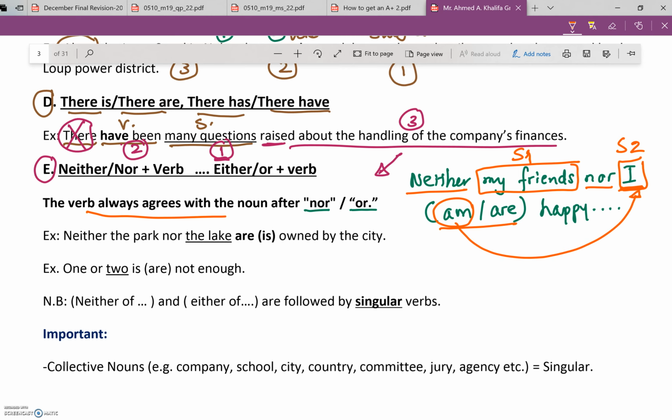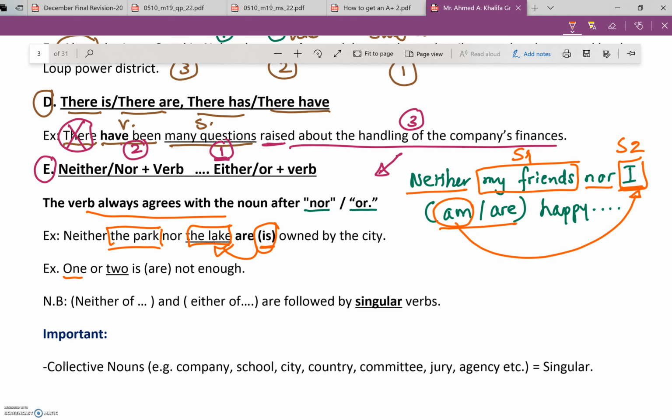Same thing goes for a sentence like that. Neither the park. The park, that's what? Noun number 1 or subject 1. Nor the lake. So the verb here goes with subject number 2. So this is the verb and that's the correct answer. So the lake is. You got it.